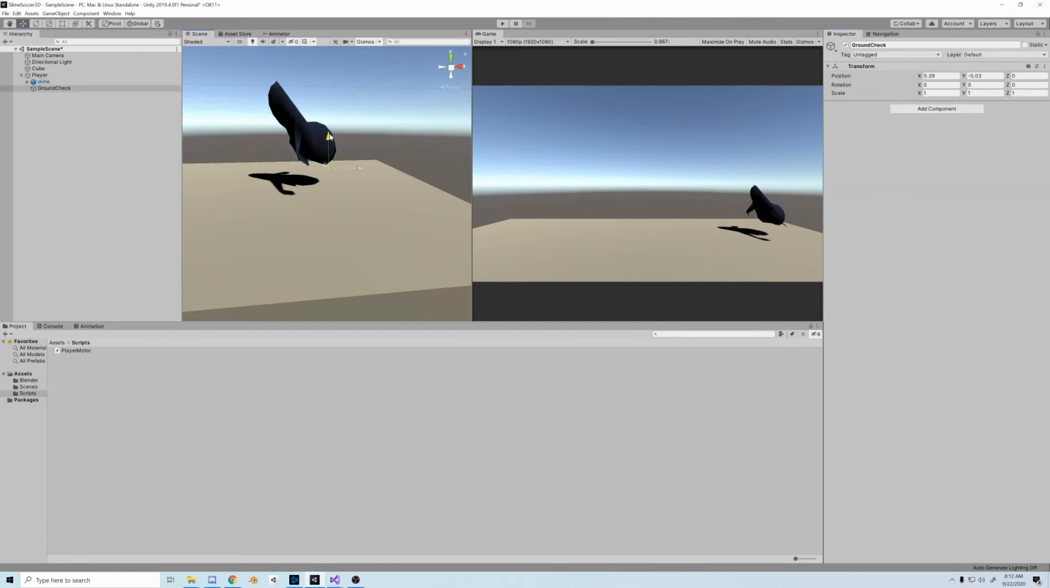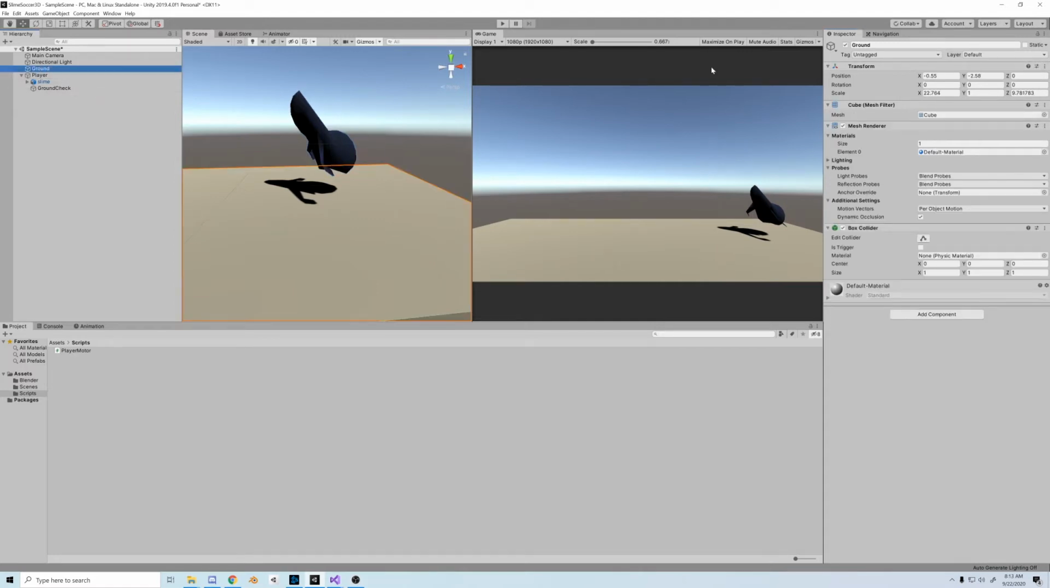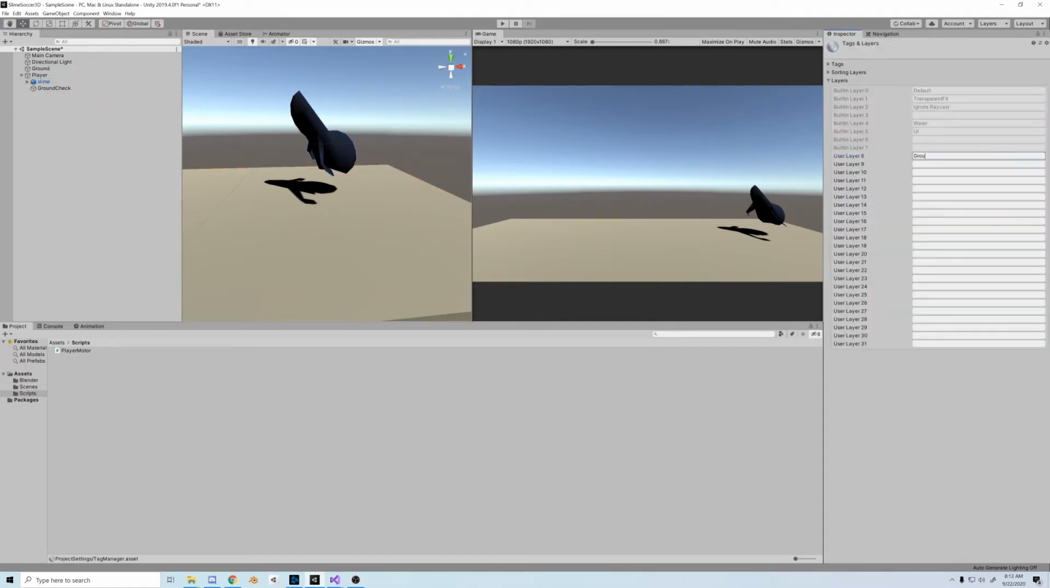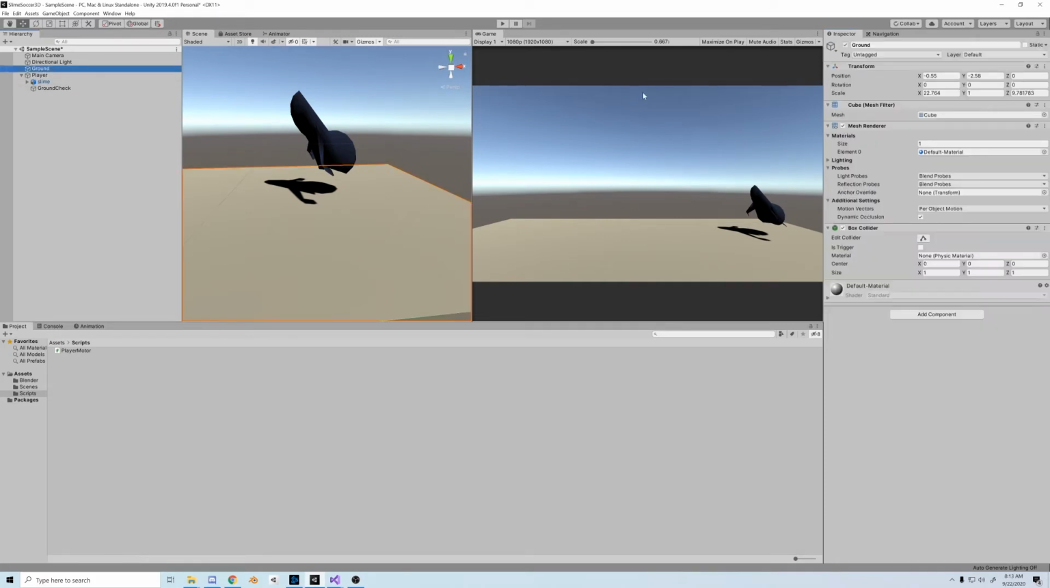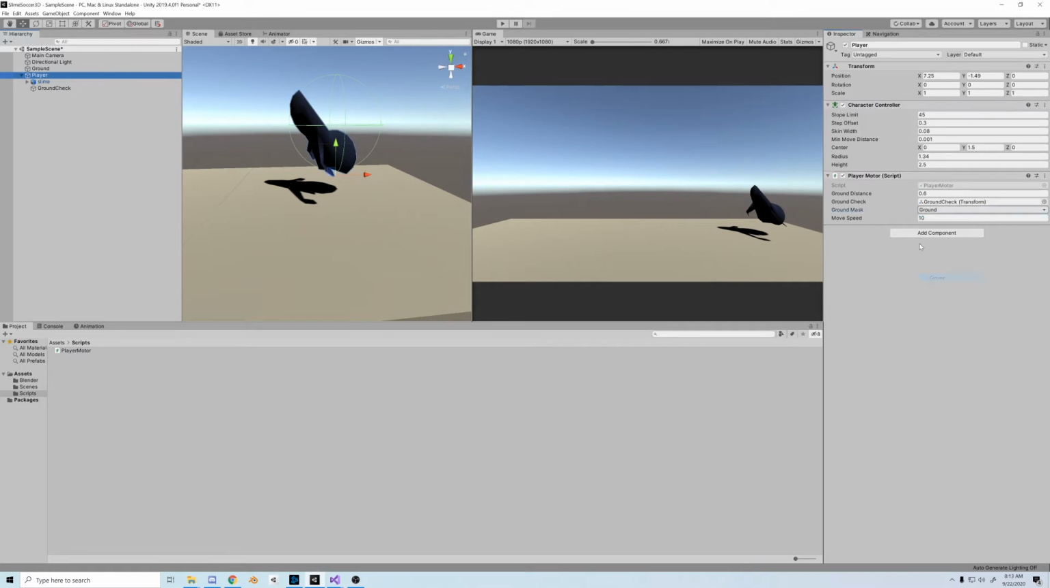Now I'm going to position the ground check right below our character's capsule collider. And then we drag the object into the ground check transform on the script. Next, we have to set our ground to the ground layer. It's easy to create. Just add a new layer, call it ground, and then go to the ground object and set it to that layer. Once that's done, go back to the player and set the ground mask to ground. So now, if we're touching the ground, we're grounded.